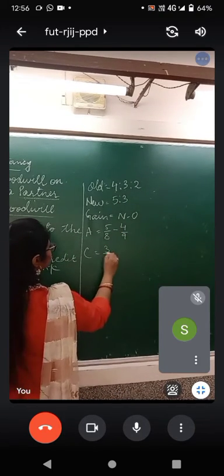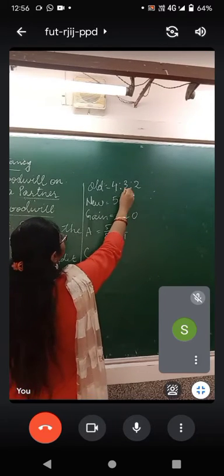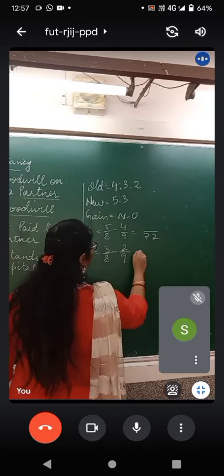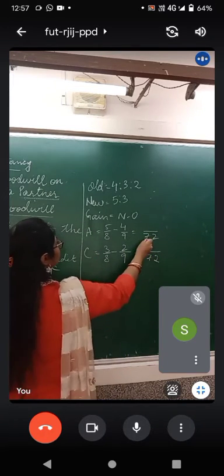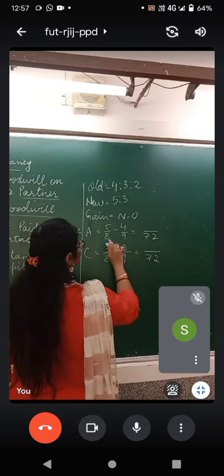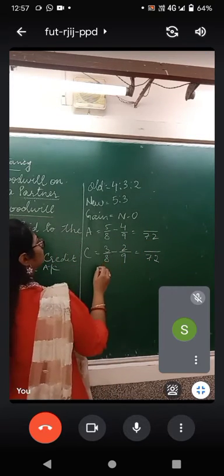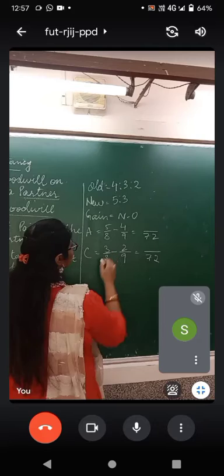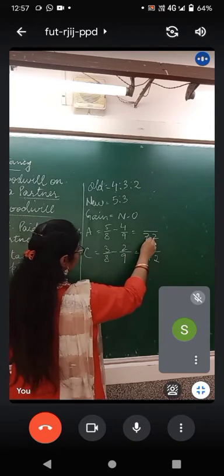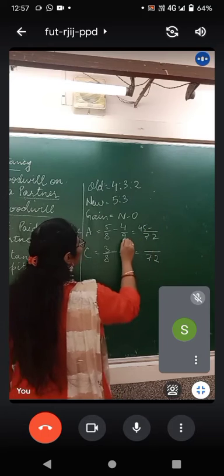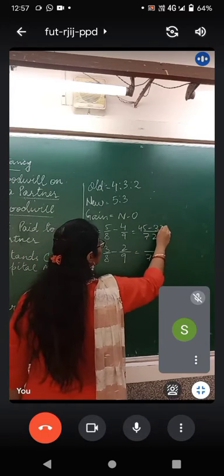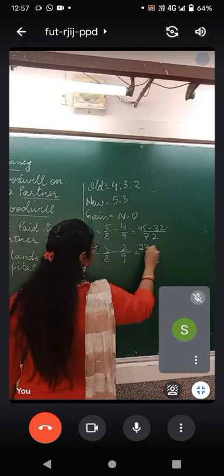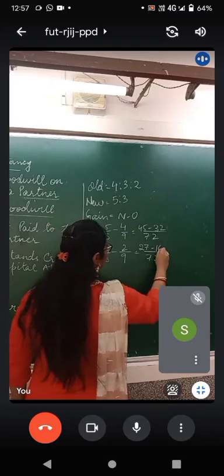For C it is 3 upon 8 minus 2 upon 9. 8 nines are 72, here also 72. 9 fives are 45 minus 8 fours are 32, and here 9 threes are 27 minus 8 twos are 16.